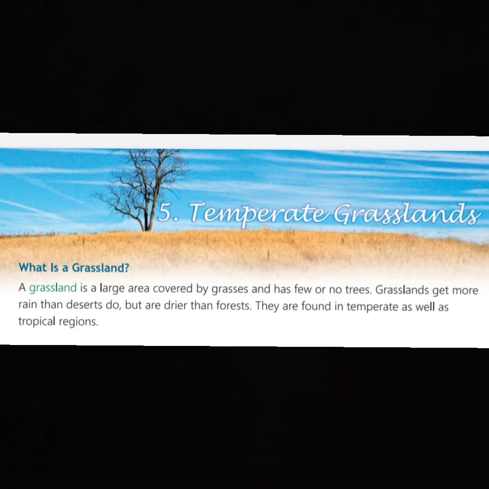Grasslands get more rain than deserts do, but are drier than forests. They are found in temperate as well as tropical regions. We already read about deserts, forests, and heat zones in our previous chapters.